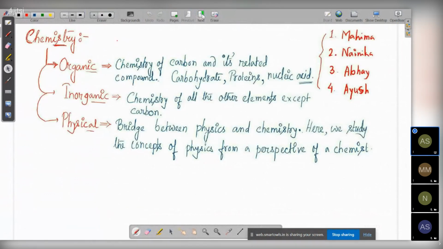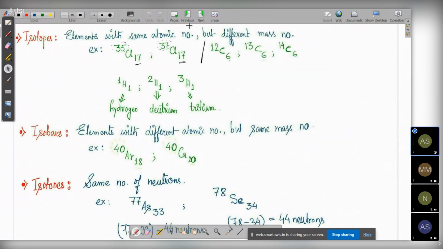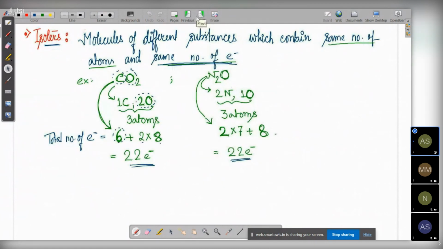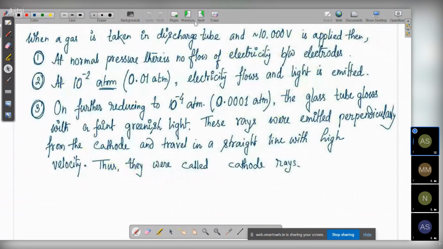Okay. This you need to have a basic idea: what we mean by isotope, what we mean by isobar, then isotones. You need a basic idea of this, and that will be more than enough. Then for the cathode rays, no need to read so much about it. Just know who discovered it, and give it one reading. That will be more than enough about the cathode rays.